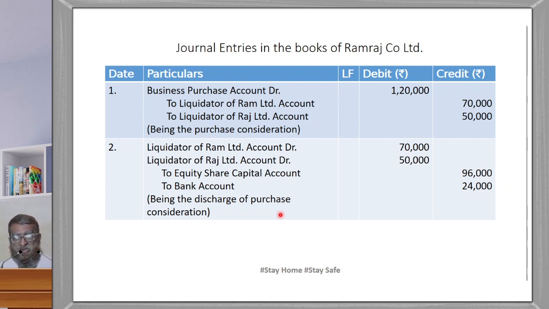Now we have to pass journal entries in the books of Ramraj Limited. First journal entry is business purchase account 1,20,000 debit, to liquidator of Ram Limited 70,000, that is the purchase consideration of Ram Limited, and liquidator of Raj Limited 50,000, that is the purchase consideration of Raj Limited. Then second journal entry: liquidator of Ram Limited account 70,000, liquidator of Raj Limited account 50,000, to equity share capital total 96,000. You see the purchase consideration, their total equity share capital is 96,000. Then bank account, purchase consideration in the form of cash 24,000.